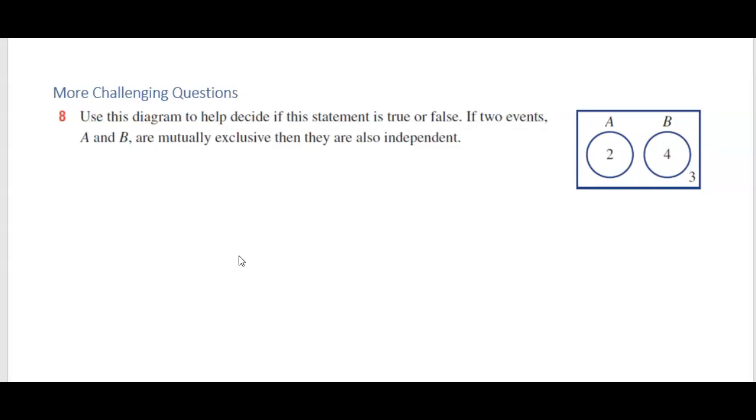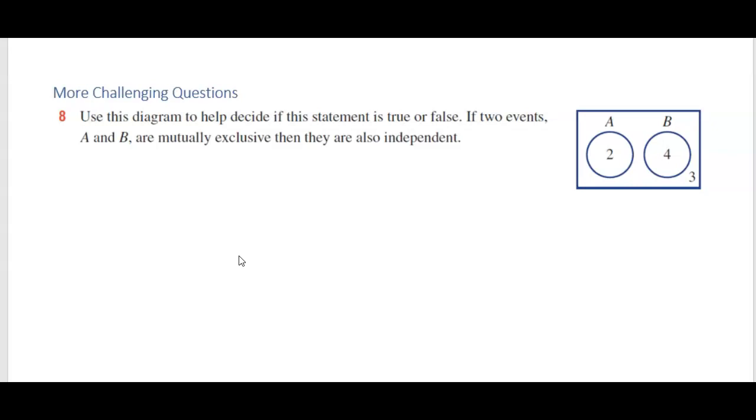So 8G is looking at independent events. Remember, independent events means one event does not affect the probability of another. Think of flipping a coin. Getting a heads one time, you flip it again, it doesn't make any difference to the probability. Rolling a dice doesn't make any difference.